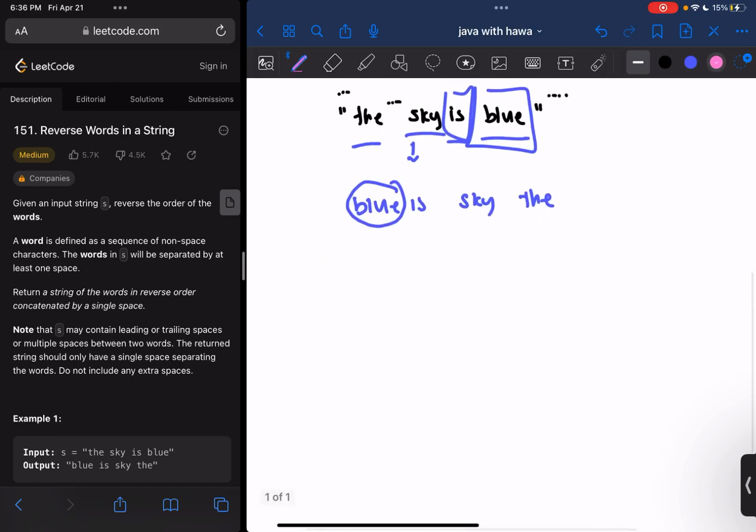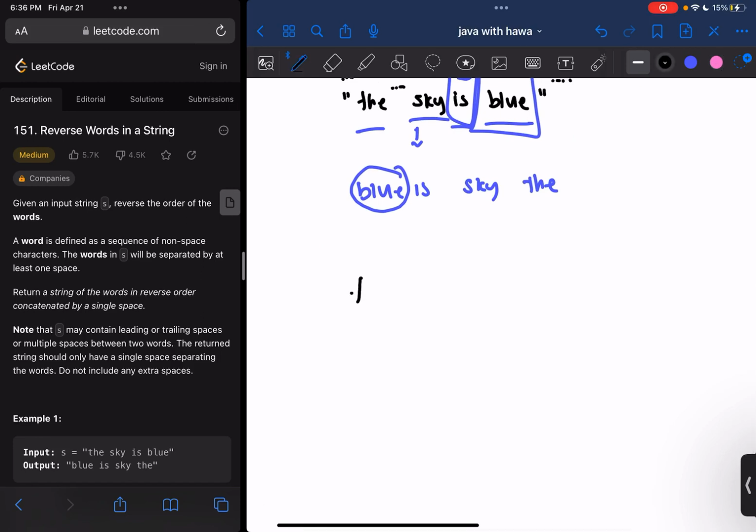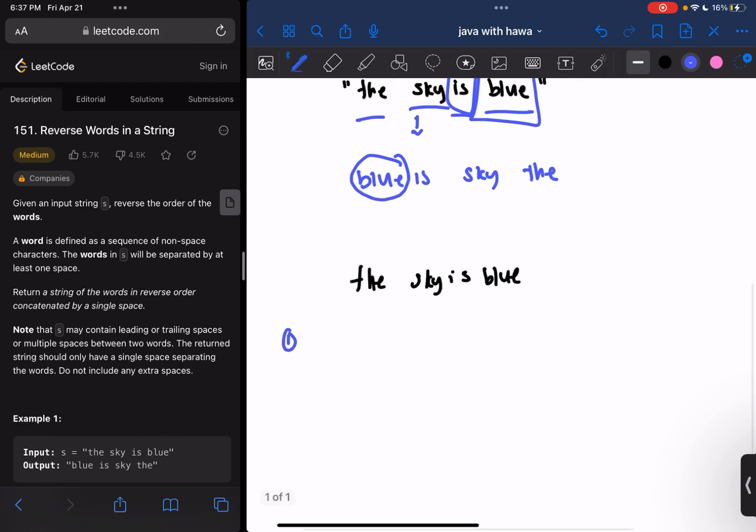So the way we're going to do this problem is, if we have the sky is blue, step one is we're going to work on clearing the leading and trailing white spaces as well as any multiple spaces in between. We can do this using the trim functionality in Java or also regex to replace all multiple spaces with a single space. So first we're going to clean up the spaces in the string.